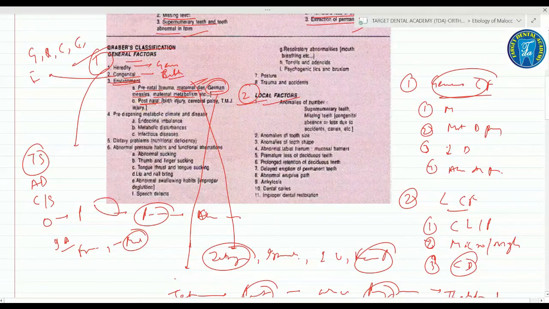Next, due to the postnatal, due to birth injury, if there is a forced delivery, it leads to ankylosis of the TMJ, due to cerebral palsy, due to TMJ injuries.